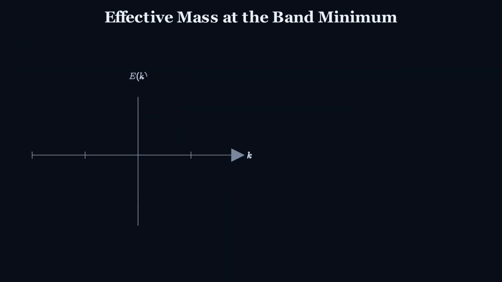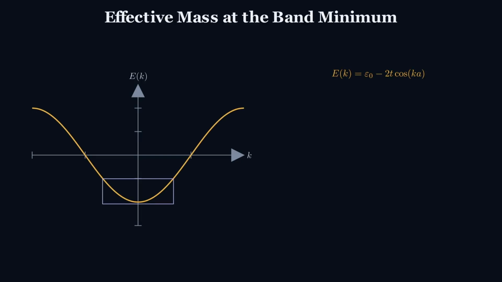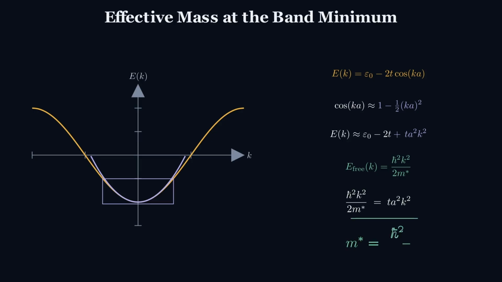To extract the low-energy physics, we expand near the band minimum at the gamma point. For small ka, cos(ka) is approximately 1 minus 1/2 (ka)². Substituting into the dispersion, the band edge becomes parabolic. Measuring energy relative to the minimum, E(k) - (ε0 - 2t) = t a² k² in one dimension, with the same coefficient t a² multiplying the magnitude squared of k in two dimensions. Comparing this to the kinetic energy of a free particle, ħ²k²/2m, we identify an effective mass: m* = ħ²/(2ta²).